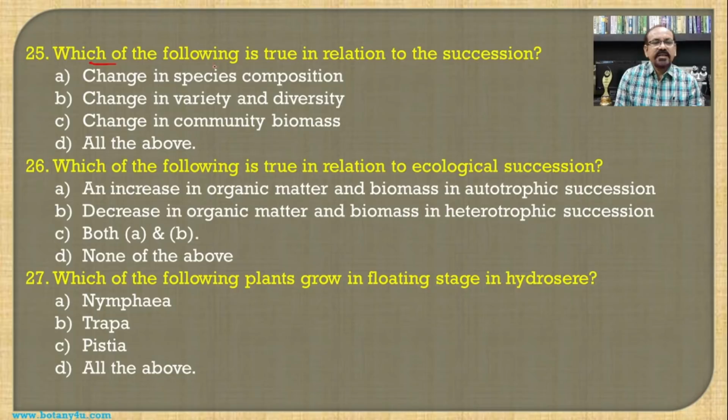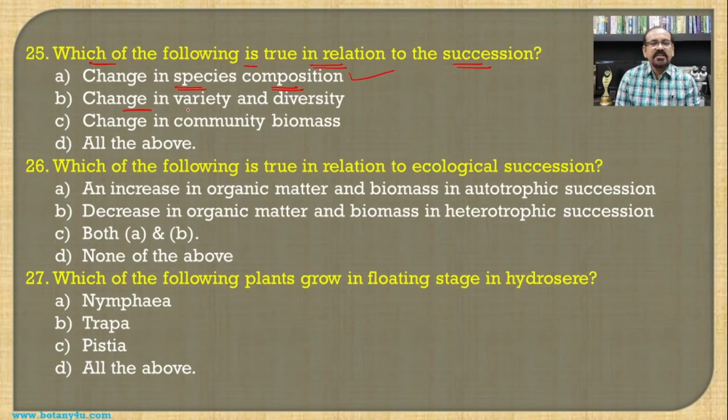Which of the following is true in relation to succession? If you see the complete process of succession, then what actually happens during the succession? The change in the species composition is the process which is carried out during succession, even in the hydrarch or the xerarch type of succession, so this is the right one.